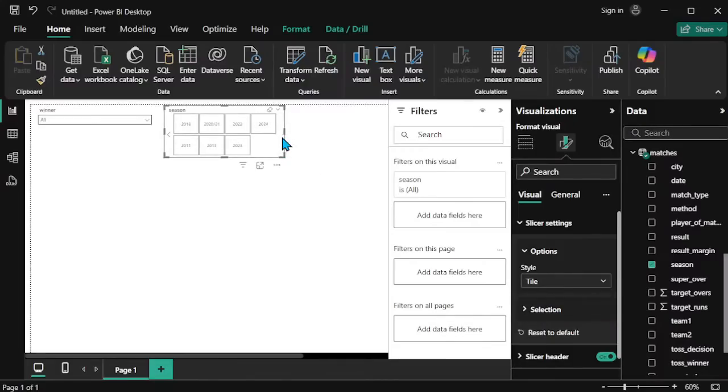So if I give a filter, say 2023, which team is there, how many matches won, which team is the winner of this year, the winner, the player of the match. These kinds of details are presented in this particular season slicer.